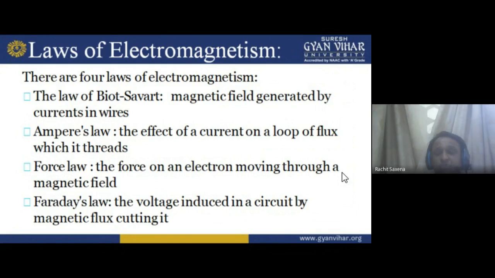The second law states that the magnitude of the induced EMF is equal to the flux linkage variation. So the first law tells you that if flux linkage is varying in a field, then an EMF will be induced, E equals N d phi by dt. And the second law says that the magnitude of the induced EMF is proportional to the flux linkage variation, how much flux we vary. So I hope you understand.